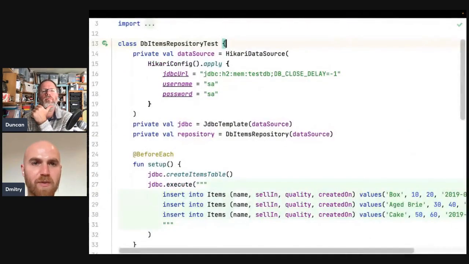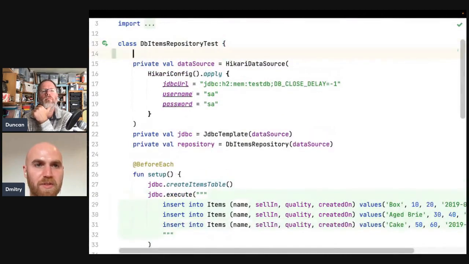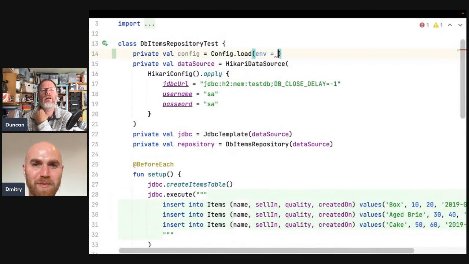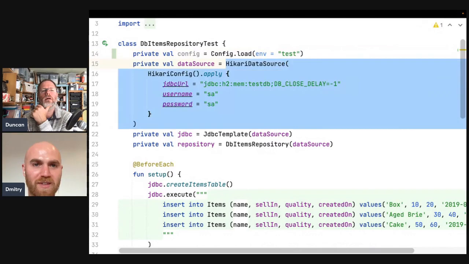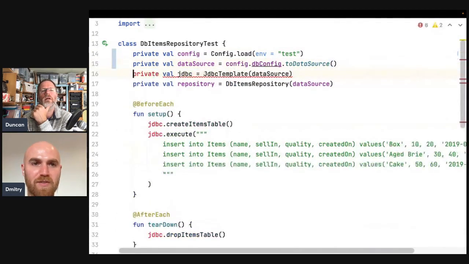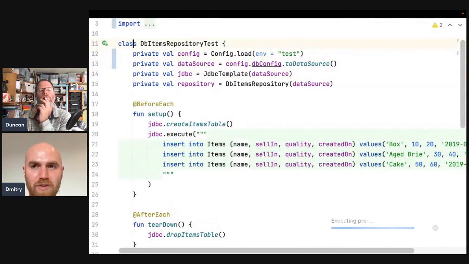So now at least we can fix this to-do, so we should be able to define it. And you mean the to-do that you undid? Yeah. And then environment will be test, and then it has dbconfig, which we can just convert to data source. But maybe we should keep this config as config, and keep this as config to data source, and that should still work.